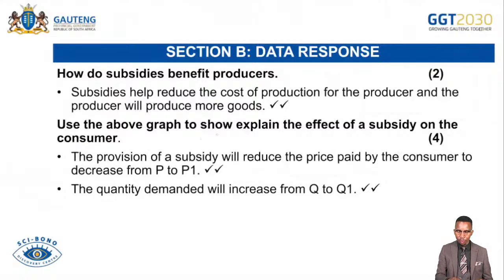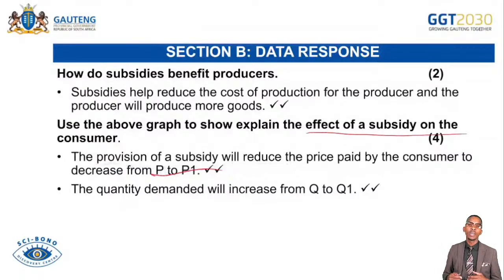Use the above graph to explain the effect of subsidy to consumer. So the provision of a subsidy will reduce the price paid by the consumer. Like I've mentioned before, the price will be lower, will be most affordable from P to P1, and then the quantity demanded will also increase from Q to Q1 if ever consumers are exposed to subsidies on products.